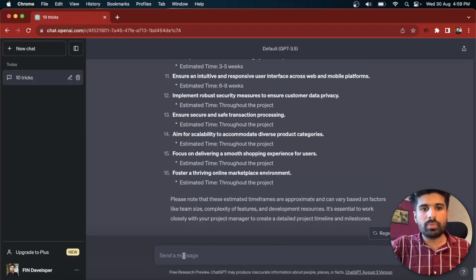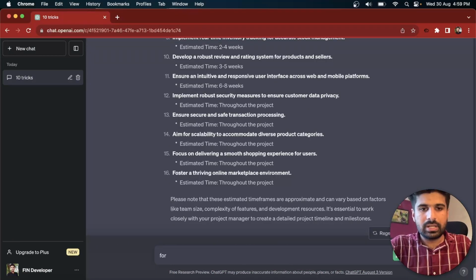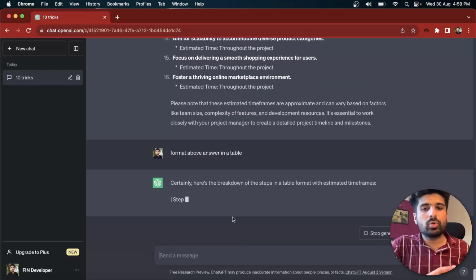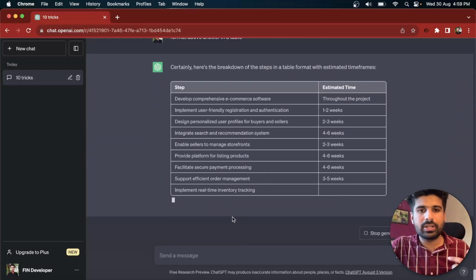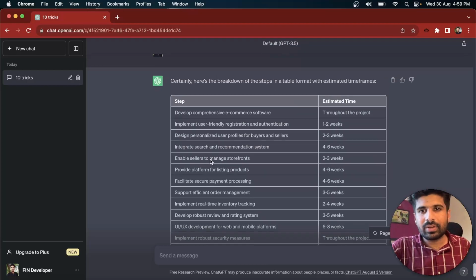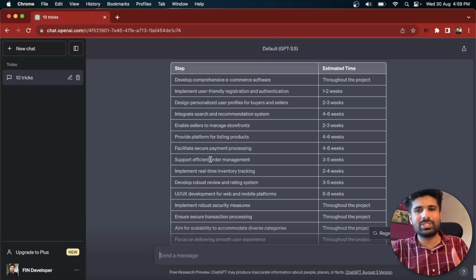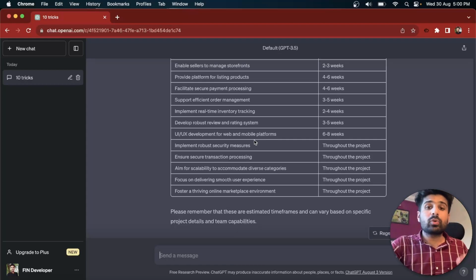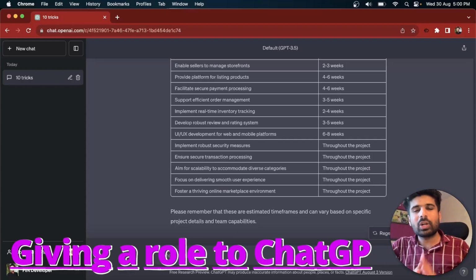Now coming to point number 3, that is formatting your output. So let's go back and format our above answer into tables. Format above answer in a table. Or you can simply format it into comma separated values or into other types. Now here you can see how effectively it converted the whole thing into a table which looks more systematic and managed.